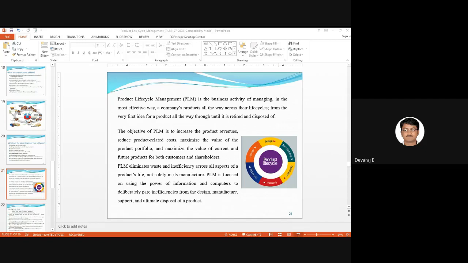The objectives of PLM is to increase the product revenue. I told you, right? Product revenue is nothing but the profit. Reduce product related cost. This also you know. So always we will try to reduce the cost of the product, like buying the raw materials, and while doing the manufacturing, we should use limited raw materials to complete the task, and maximize the value of the product portfolio, and maximize the value of current and future products for both customers and shareholders.